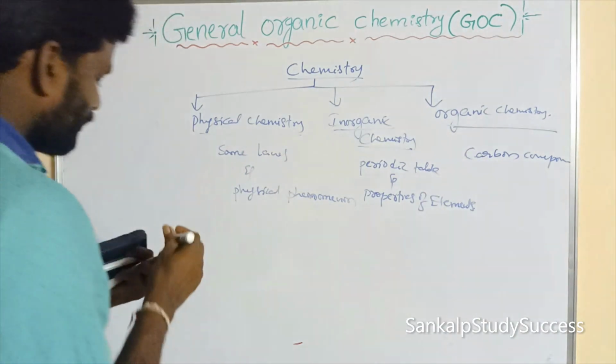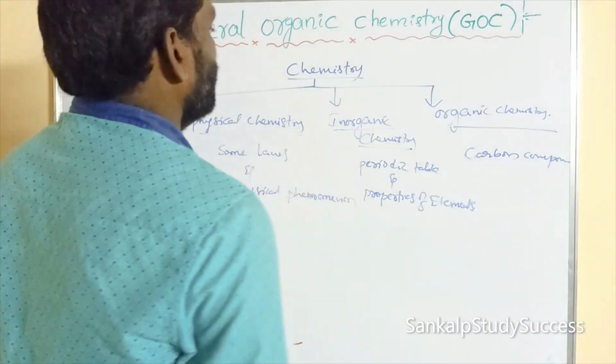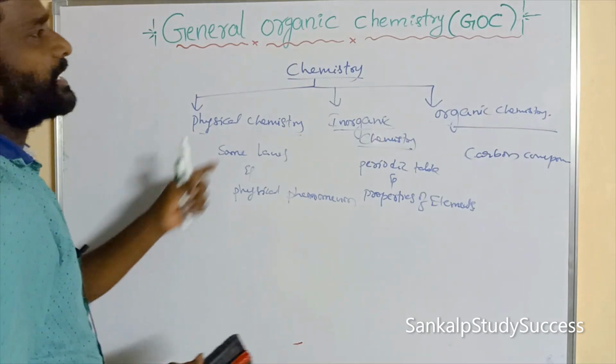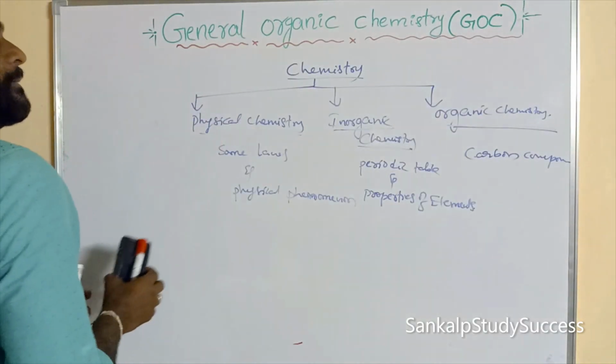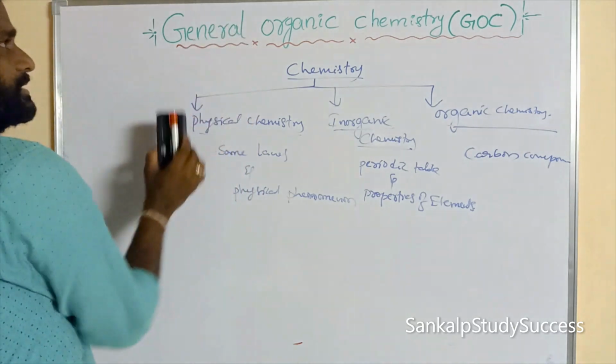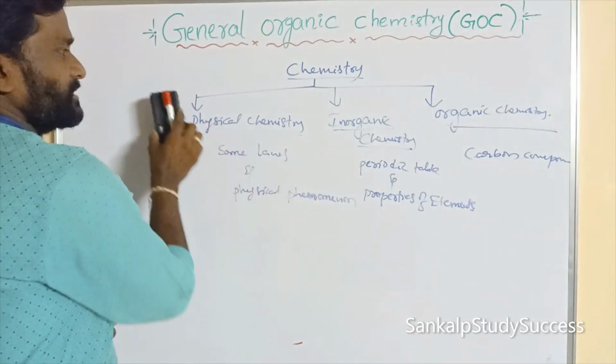Now I am going to explain general organic chemistry. First of all, we will discuss the introduction of organic chemistry.